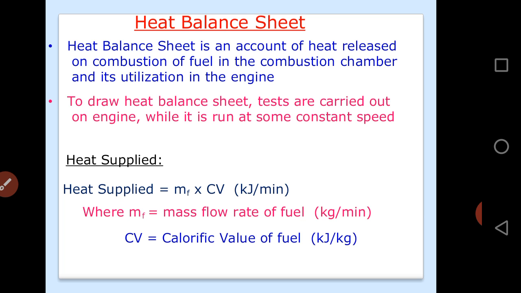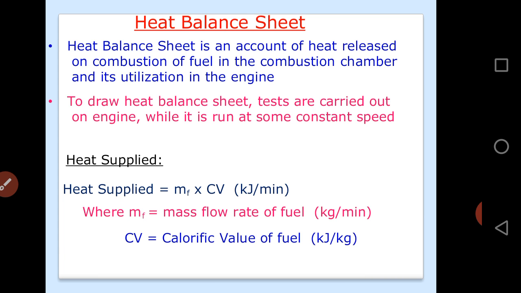So we can define what the heat balance sheet is. Heat balance sheet is an account of heat release on combustion of fuel in the combustion chamber and its utilization in the engine. For drawing the heat balance sheet, different tests are carried out on the engine. We cannot get the mass flow rate of water directly, so we have to use components like rotameters.